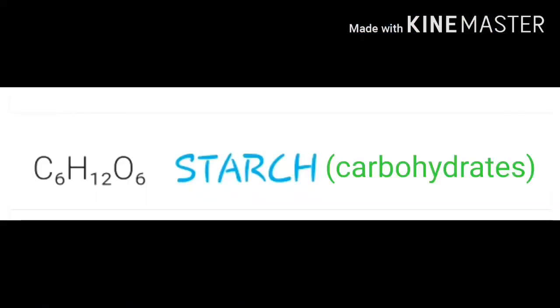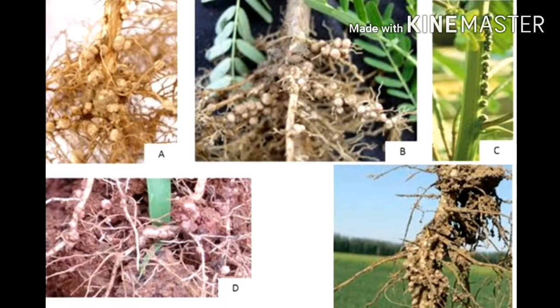The carbohydrates prepared by plants contain carbon, hydrogen and oxygen. These are used to synthesize other components of food such as proteins and fats. Proteins are nitrogenous substances. Where do plants absorb nitrogen? Nitrogen is present in gaseous form in air, but plants cannot absorb that directly. Soil has bacteria which convert the gaseous nitrogen into a useful form and release it into the soil. This nitrogen is absorbed by plants along with water.